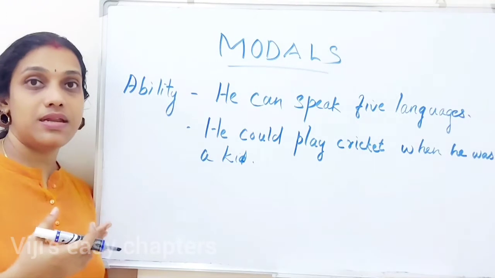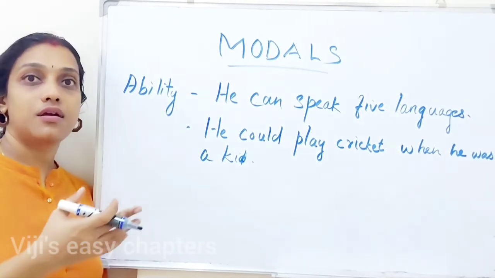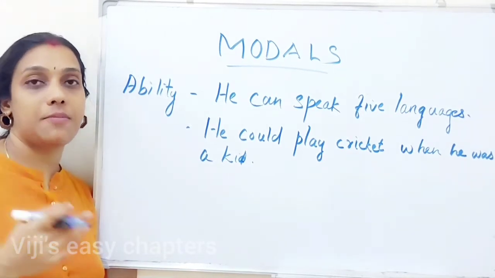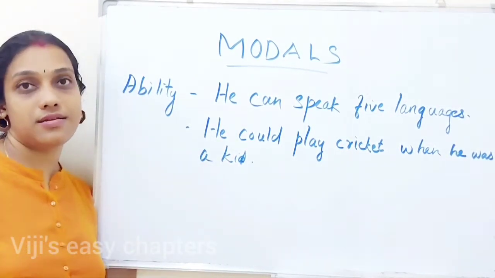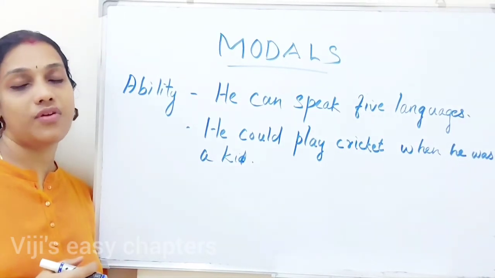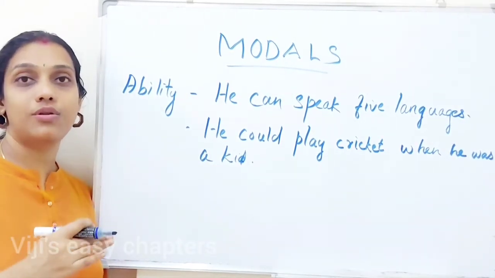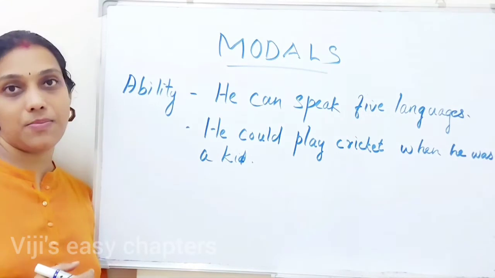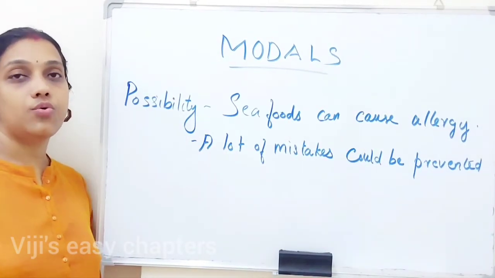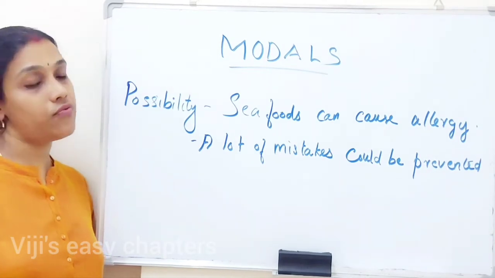If someone plays very nicely, we used to say that it is not that he started playing recently, he used to play from long time, right? Such a conditional sentence it is, and in such sentences we can use could instead of can. So can and could can be used to express ability. Now we can see how can and could can be used in situations of possibility.